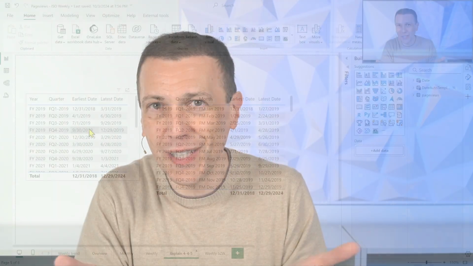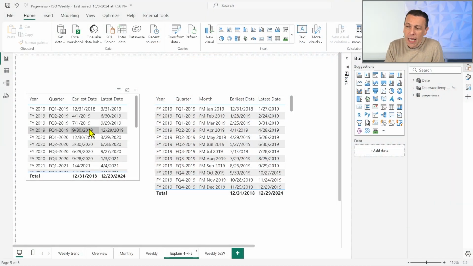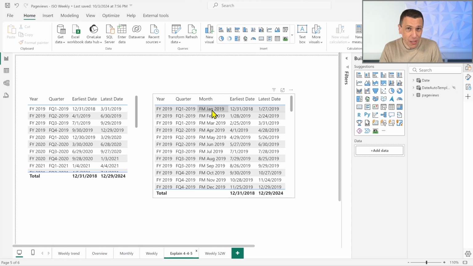For example, a common standard is 4-4-5. So the first period in a quarter has 4 weeks, then the second one has 4 weeks, and the third one has 5 weeks. And the options are 4-4-5, 4-5-4, 5-4-4, because the total must be 13. Now we are using a 4-4-5, and for convenience, we named the period like the name of the month, even though you realize that when we say January, we don't mean January.